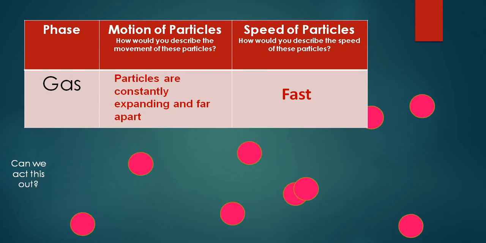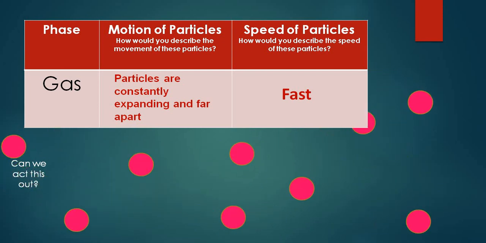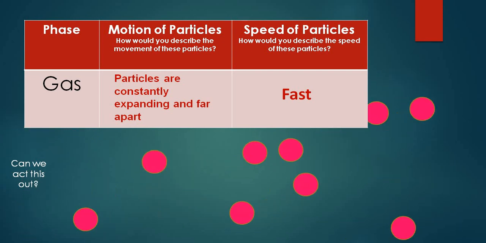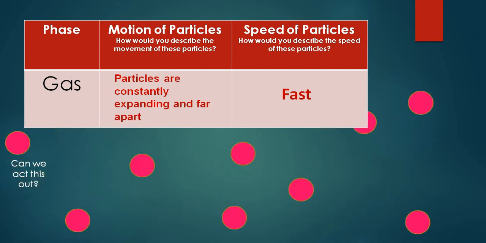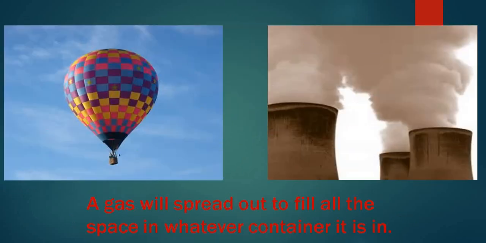In gas the force of attraction is very less, the space is very high. That makes the speed of the molecules very fast. Before examples, you can easily see in a hot air balloon, or the smoke coming out of chimneys, that gas expands, meaning it fills out the space into which it is liberated. It will always be spreading out from the container in which it is present.